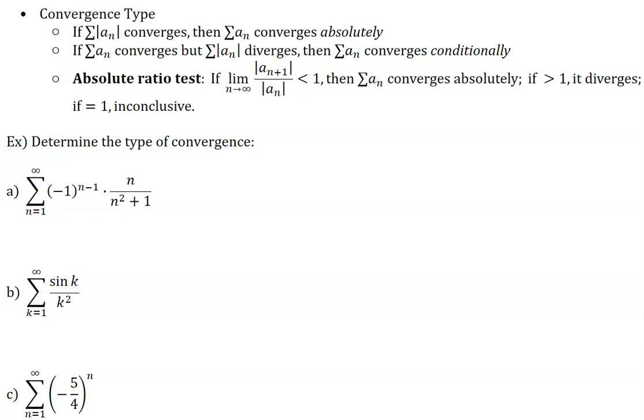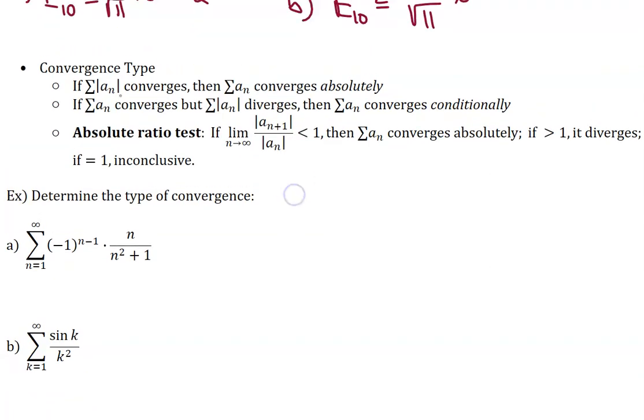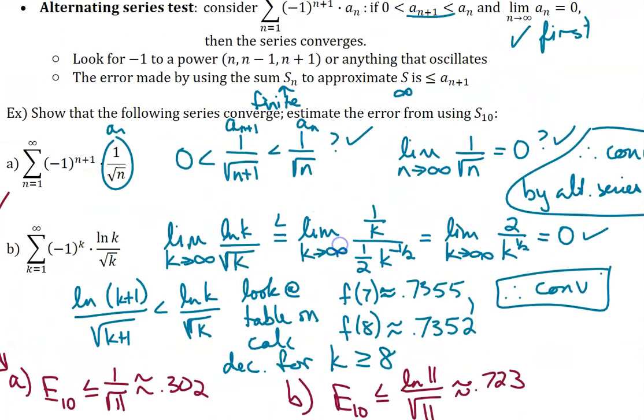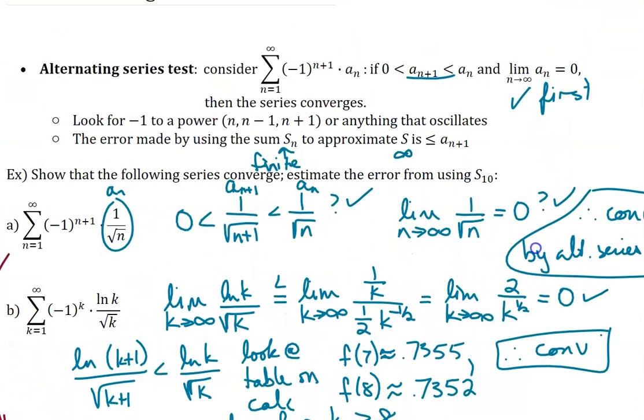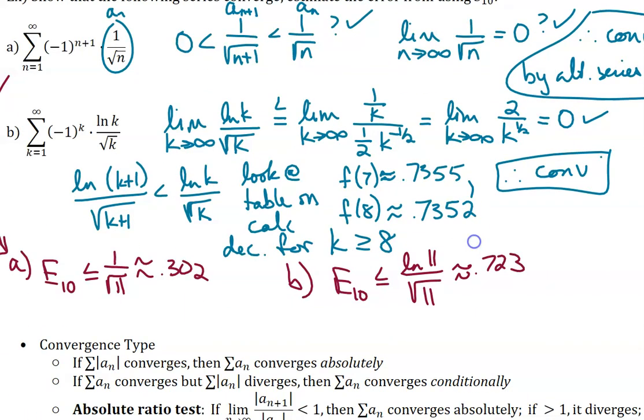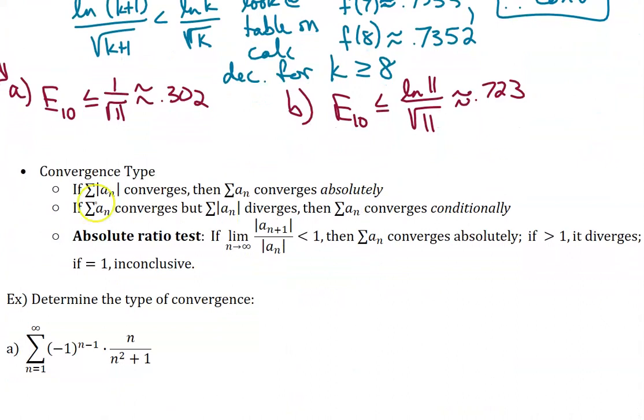All right. So one thing I want to point out to help this make sense is up at the top of these notes, I used a sub n to represent just the part of the series that did not include the (-1)^(n+1), so kind of the function rule without the alternating piece. But down here, a sub n is referencing the entire alternating series, so it includes whatever is the alternating piece, (-1) to a power, or cosine of pi n or something like that.